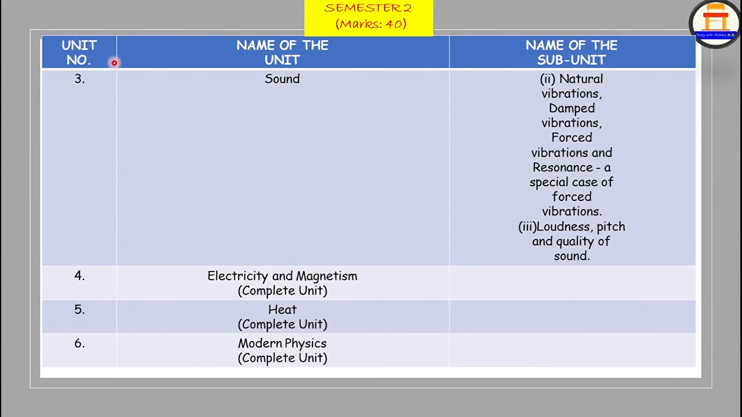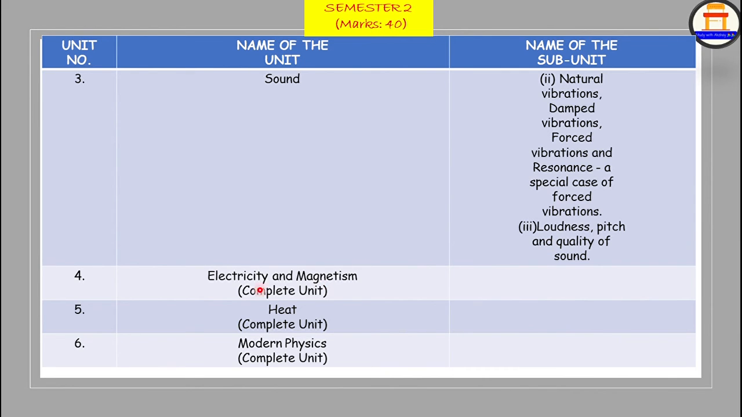So this is with sound: natural vibration, damped vibration, forced vibration, and resonance. A special case of forced vibration, which is introduced as resonance. We will look after this once we finish our first semester. As soon as the first semester is done, we will look after all these things. And then we have loudness, pitch, and quality of sound. Okay, this is our third part of the sound chapter.